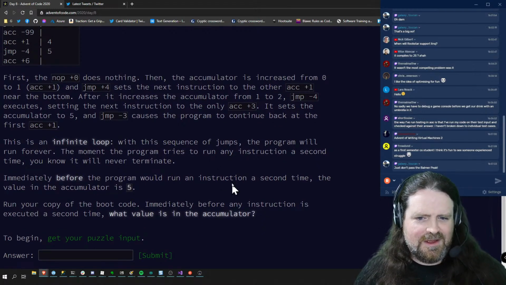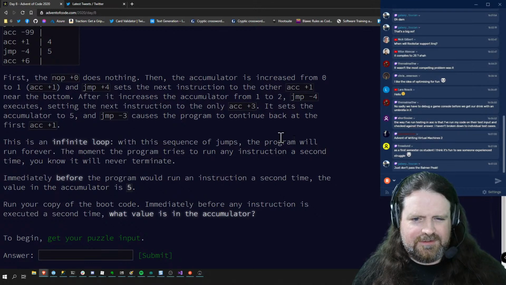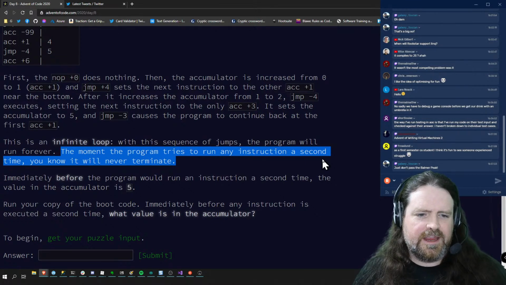So, what do we need to do now? We need to... this is an infinite loop. We want a program that... So the moment the program tries to run any instruction a second time, you know it will never terminate.